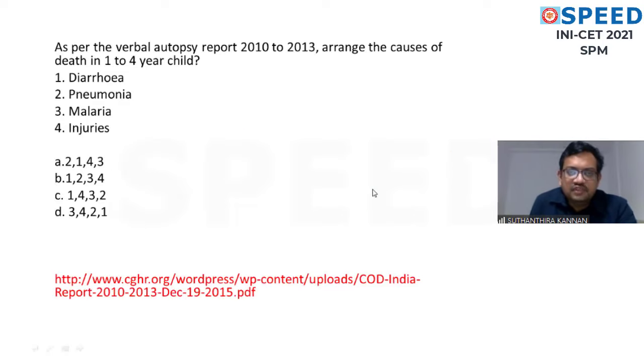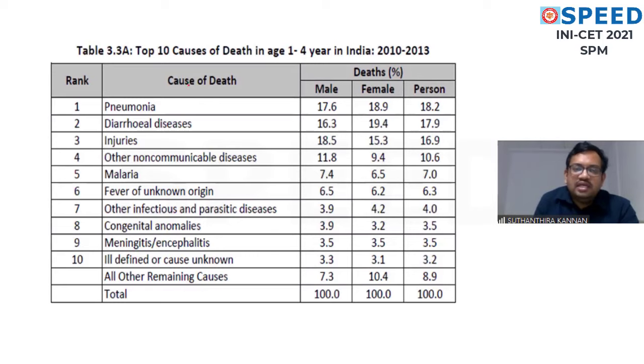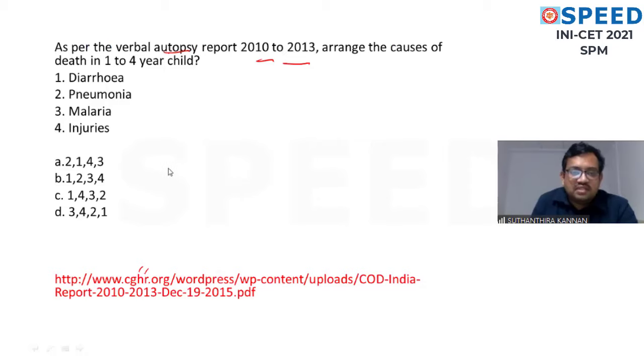The next question: according to the verbal autopsy report 2010 to 2013, arrange the causes of death in the 1 to 4 age group. This is the Center for Global Health Research study of verbal autopsy. In that, pneumonia forms the majority in 1 to 4 years, followed by diarrheal disease, then injury, then malaria comes later. They have included non-communicable disease in the 1 to 4 group, but the answer will be straightforward.